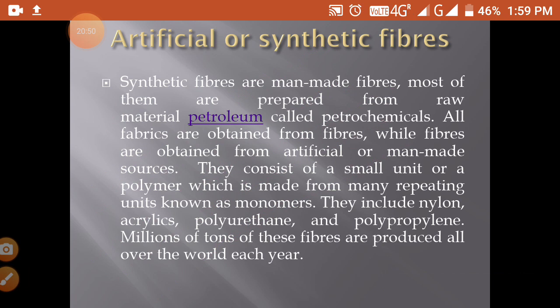Now, the monomers are small units containing 6 carbon, 10 hydrogen and 5 oxygen atoms. These artificial fibers are made up of polymers which are produced artificially.